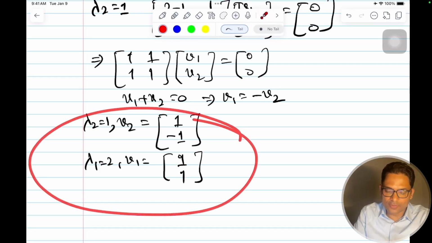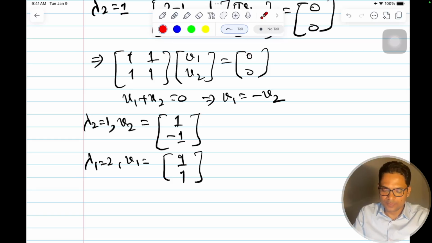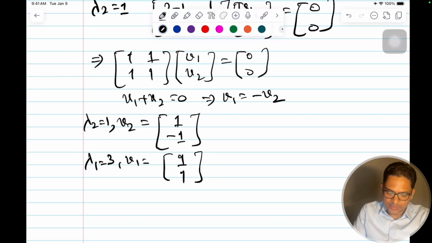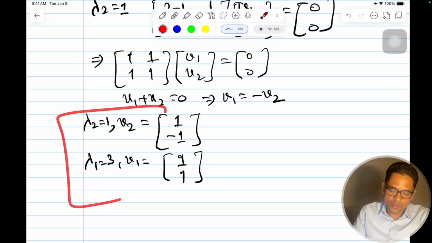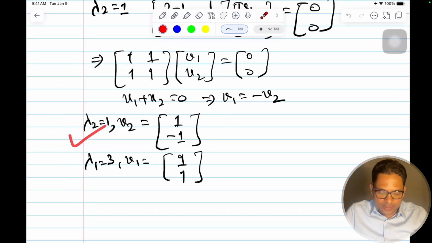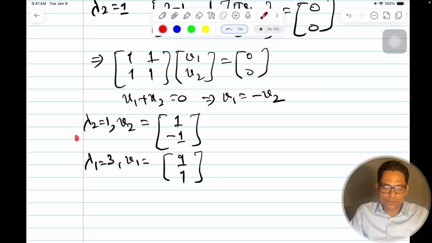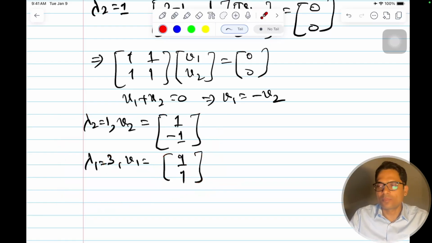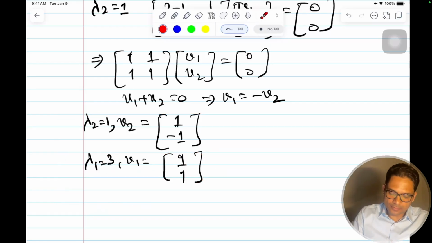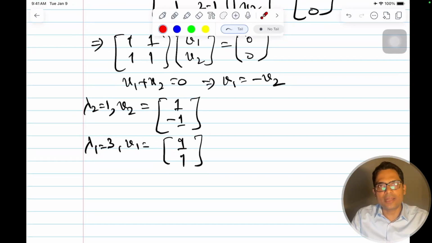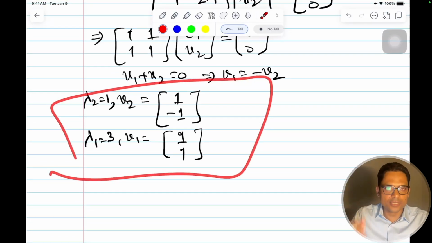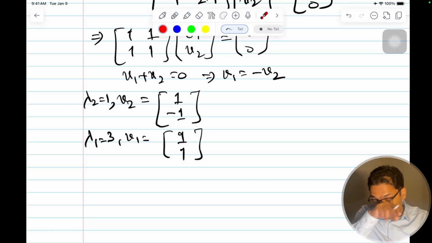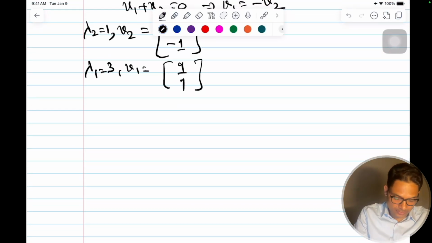So this is how we compute our eigenvalues and eigenvectors. So this is 3. For lambda equal to 1, I got this vector, and for lambda equal to 3, I got this vector. I hope this calculation is clear, right? So this is how we calculate eigenvalues and eigenvectors. These are the characteristics of this matrix only.